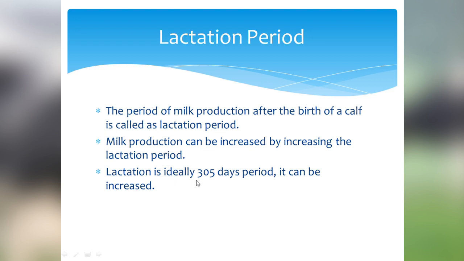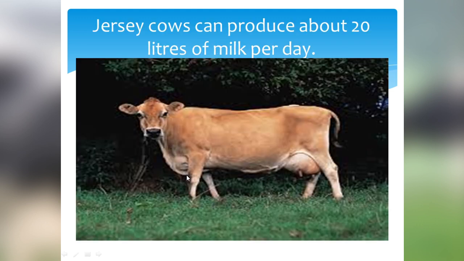Generally, lactation period lasts for 305 days. Now, there are various varieties of cows and buffaloes which are used by Indian farmers on the basis of their milking capacity.